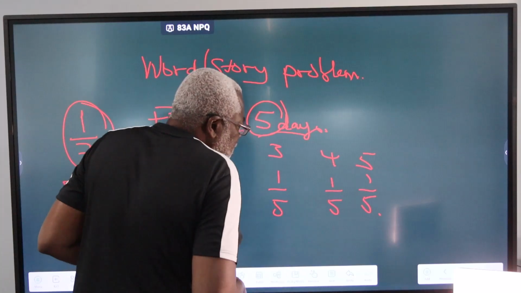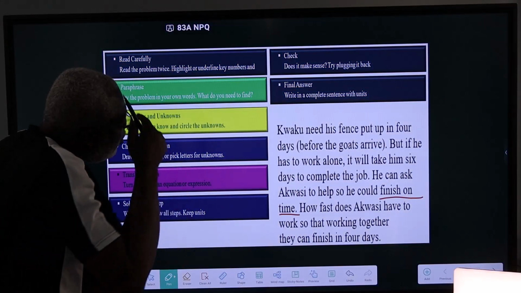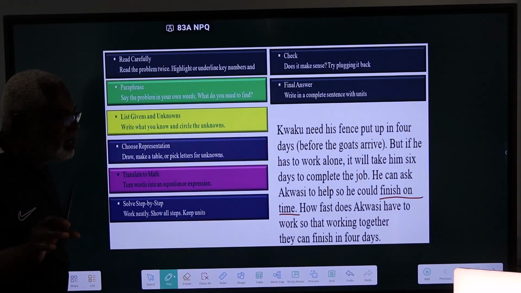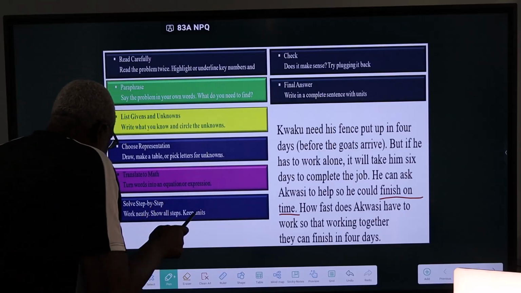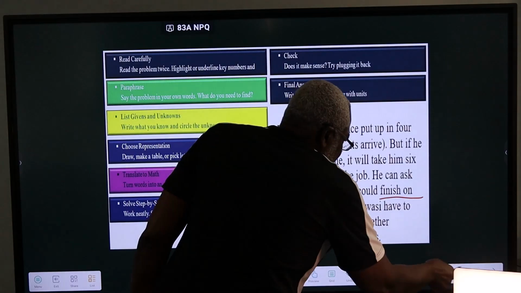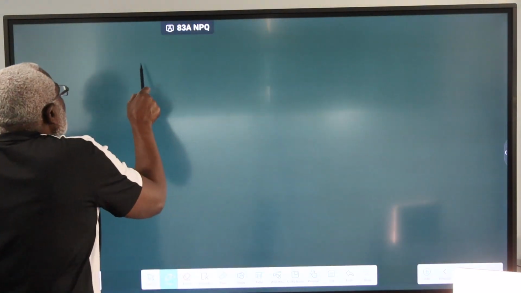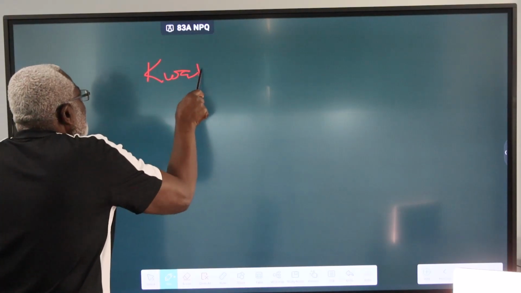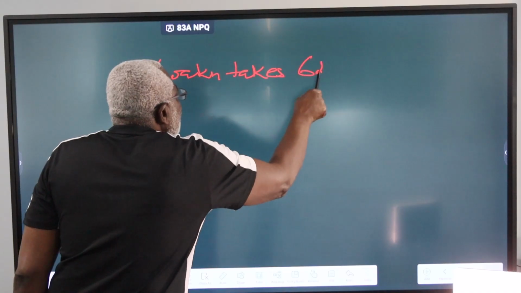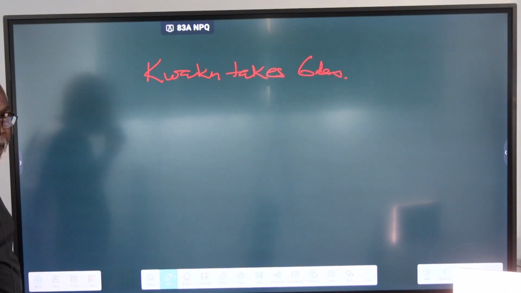Now, let us go back to our problem. We know that Kweku on his own can take 6 days to complete the job. So with what we have just said, if Kweku takes 6 days to finish the job, what part of the job can Kweku do in 1 day?